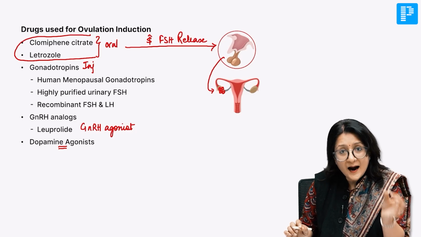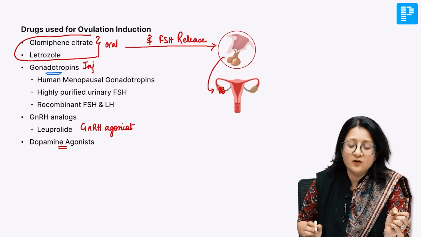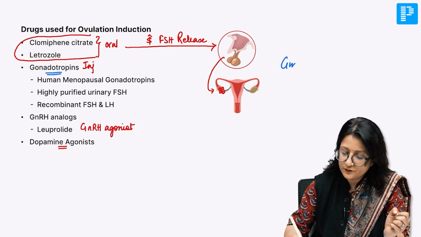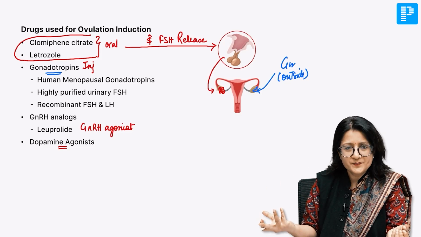Now, we could give gonadotropins from outside also. When we give gonadotropins as injections, we are directly stimulating the ovaries.